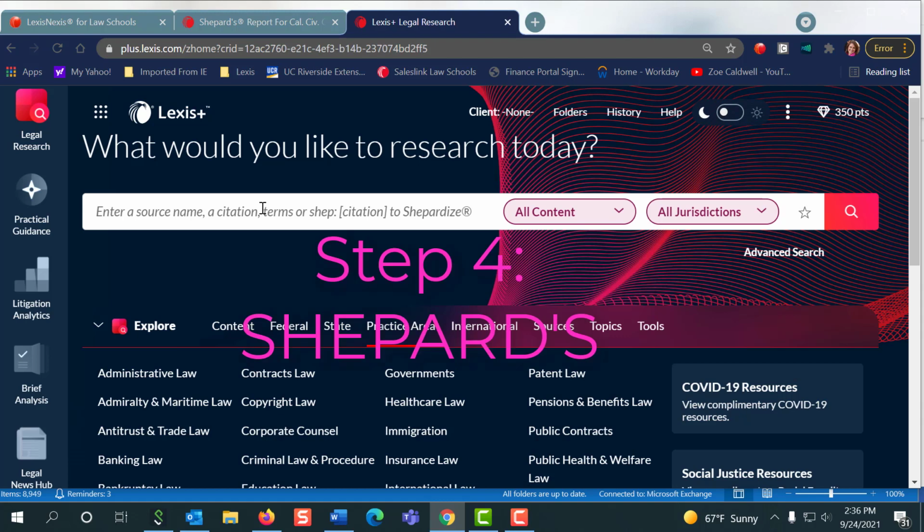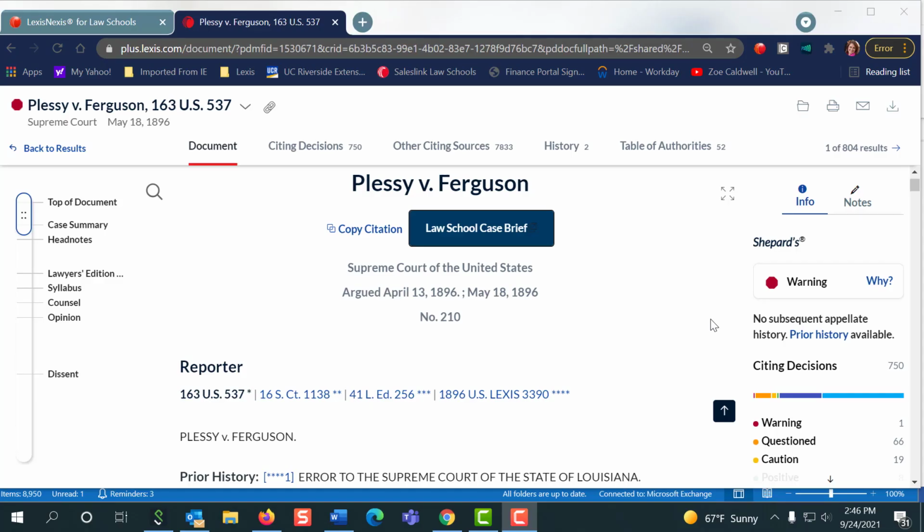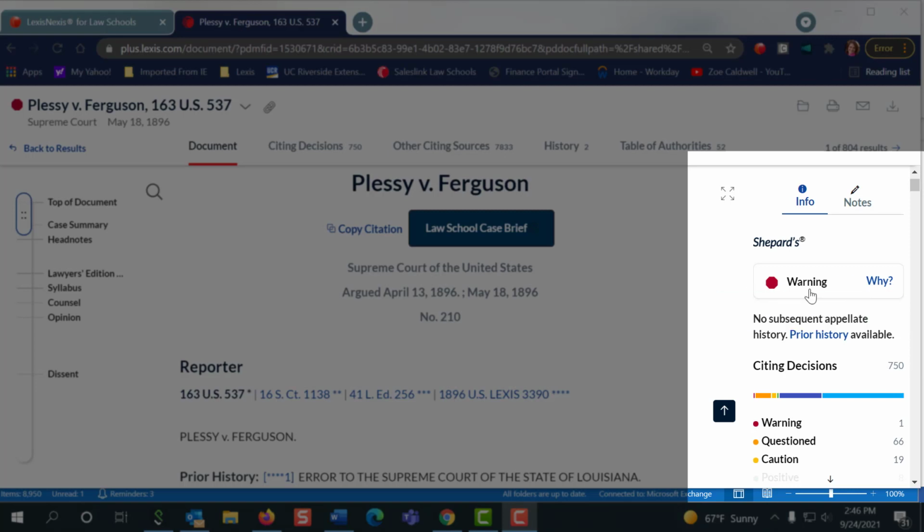There's one final step, and that's to Shepardize to see if the cases you found are good law. So let's pull up a bad law case. Okay, so we're Americans. We know Plessy v. Ferguson is bad law. Off to the side, you're going to have your Shepard's report, and that's talking to you right here. It's telling you, warning, warning, red stop sign, right? We know what to do. We're going to stop and figure out why.